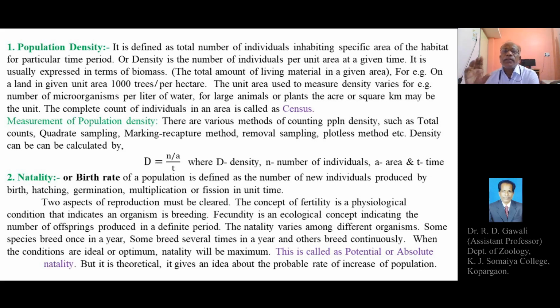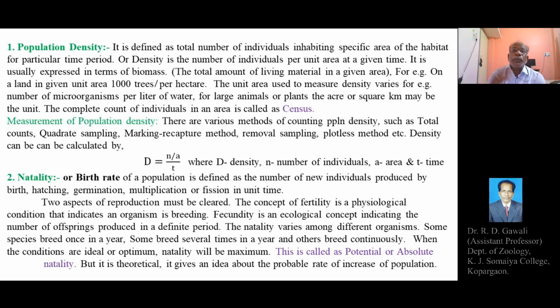And there is a definite rate of the birth or the addition or the reproduction of new individuals in a population. That is natality or the birth rate of a population, and it is defined as the number of new individuals produced.